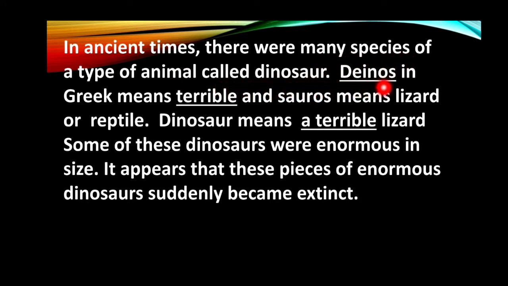Dinos in Greek means terrible and sauros means lizard or reptile. Dinosaur means terrible lizard. Some of these dinosaurs were enormous in size. It appears that these species of enormous dinosaurs suddenly became extinct, meaning they disappeared from this world or vanished.